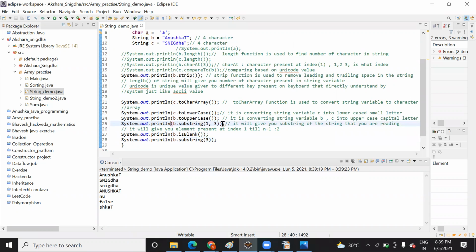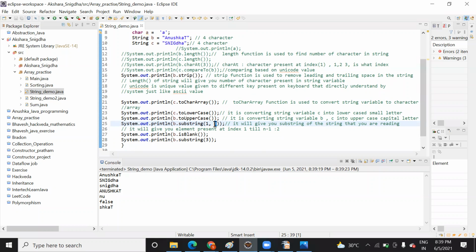Now I forgot to explain this one. If you want to print the substring starting from one index and ending at another index, you can do that also. Here you pass the beginning index value and this 3. Java actually takes n minus 1.